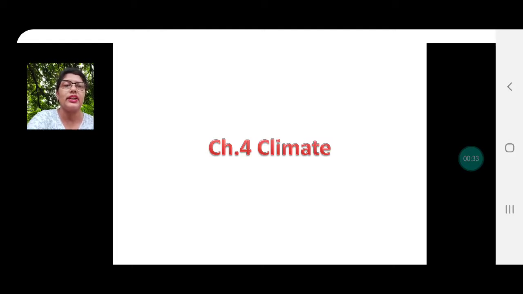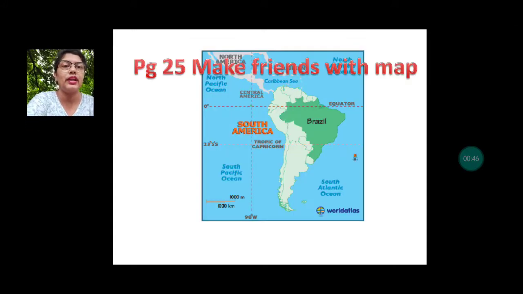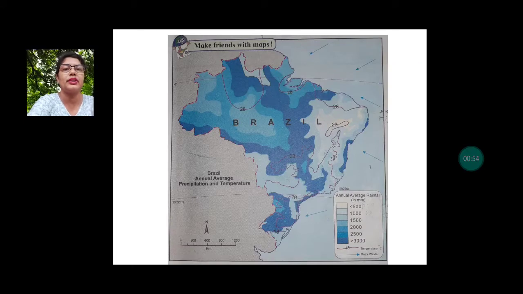So you need your textbooks and you have to open to page 25. There's a map, figure 4.1. We need to read the map and answer the questions that have been asked. Right? So let's make friends with the map. The first question is, considering the isotherms of Brazil, what is the average range of temperature in Brazil?